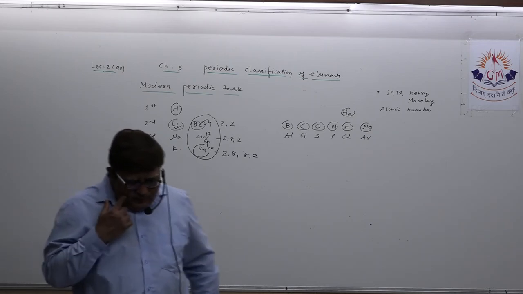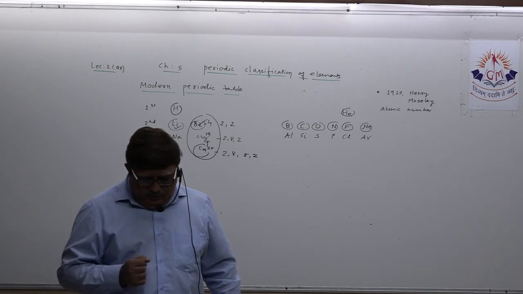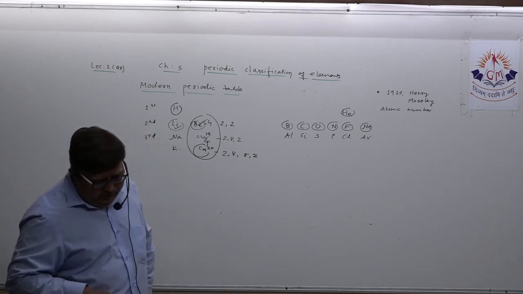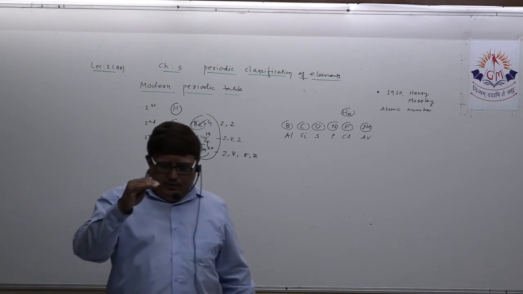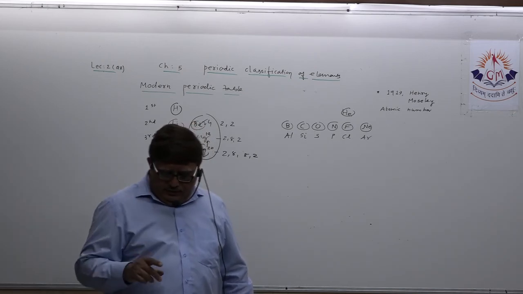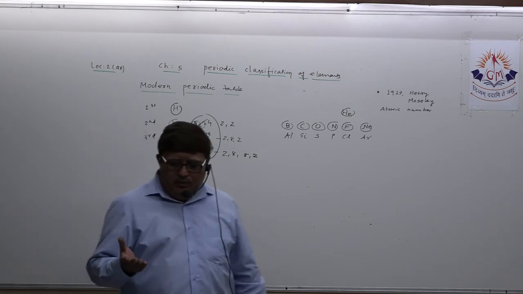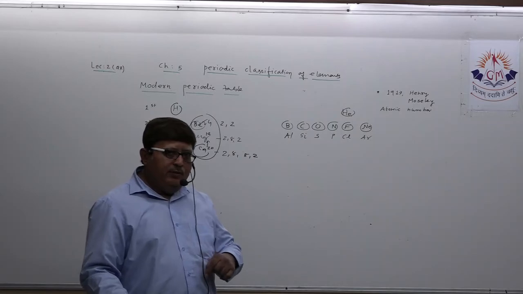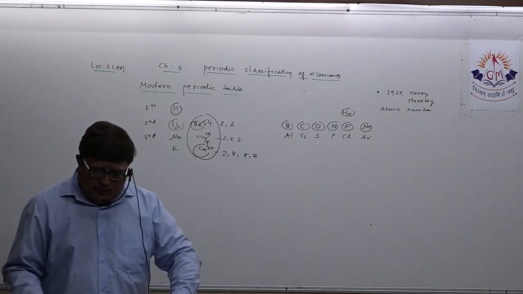By considering their position in the modern periodic table, which one of the following elements would you expect to have maximum metallic characteristic? They have given gallium, germanium, arsenic, tellurium and beryllium. So in that, dear student, you all know that you have to remember their position in the modern periodic table.